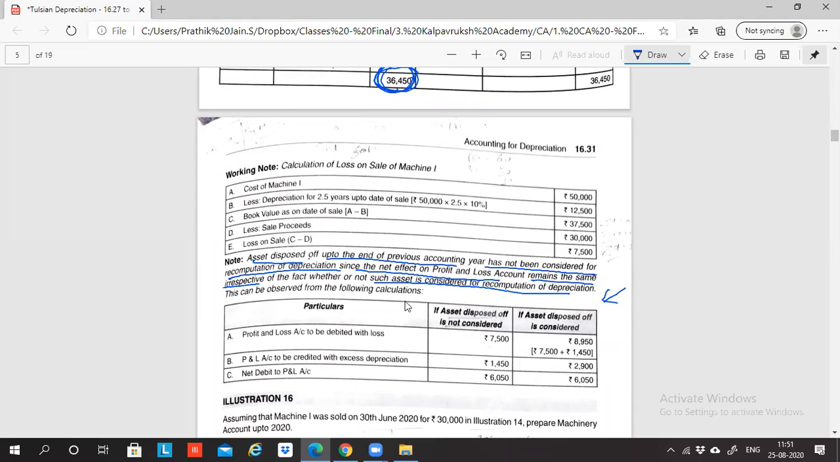When the asset disposed of is not considered, what will be the impact? Net impact is 6050. When the asset disposed of is considered right from the beginning, the net impact is again 6050. There is no difference. Whether you consider it or not, the net debit and credit in the P&L is going to be 6050 only. Yes, that one I agree, sir. I was just saying that I had doubt about the name it's coming under.